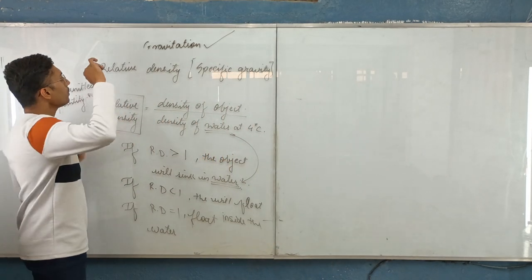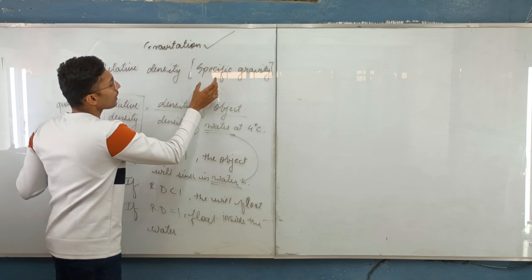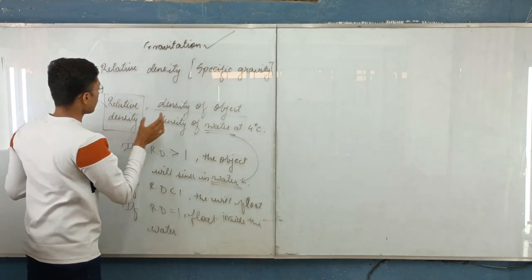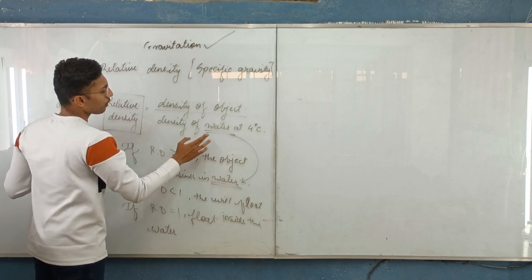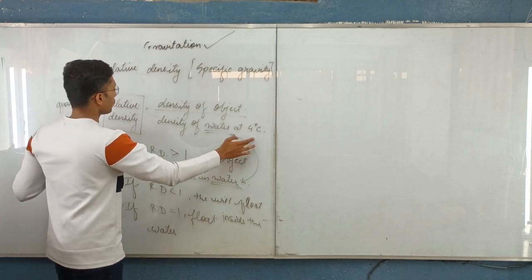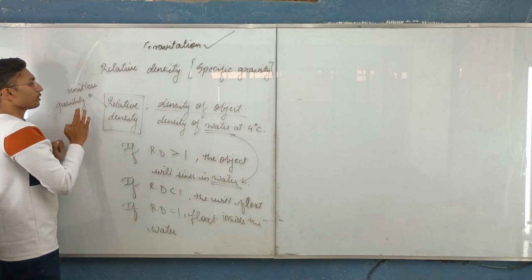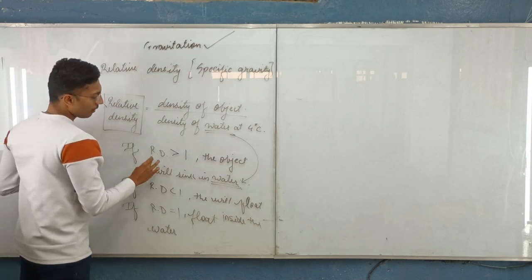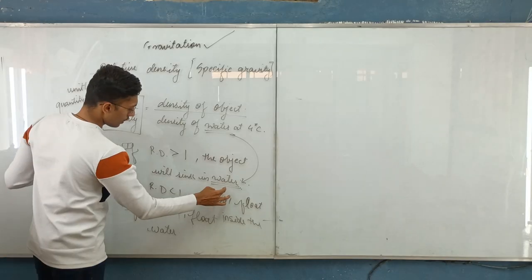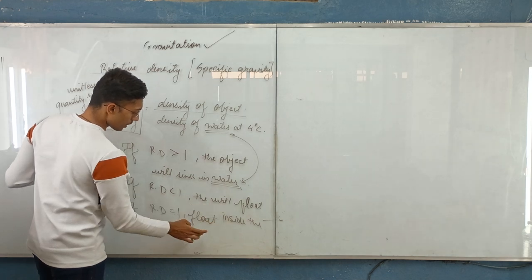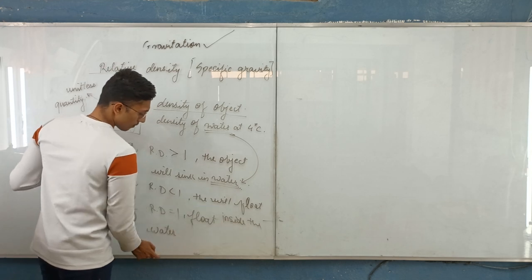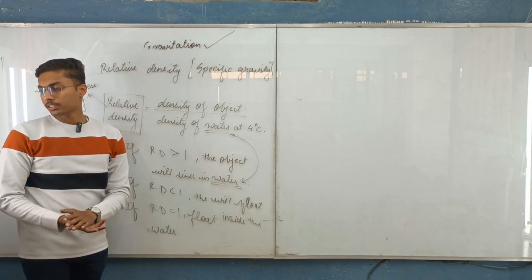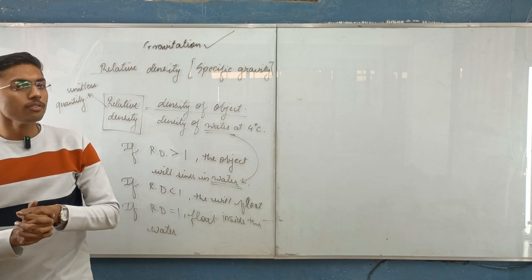And then we have seen the relative density, also called specific gravity, which is the density of the object divided by the density of water at 4 degrees Celsius. Relative density is a unitless quantity, and if relative density is greater than 1, the object will sink. If it is less than 1, the object will float, and if it is equal to 1, the object will float inside the water. And with this we end our chapter of gravitation.